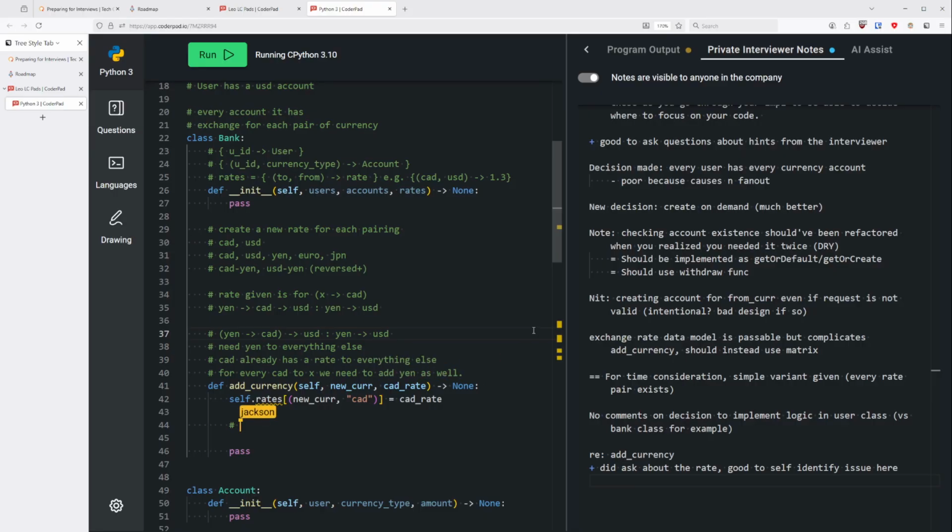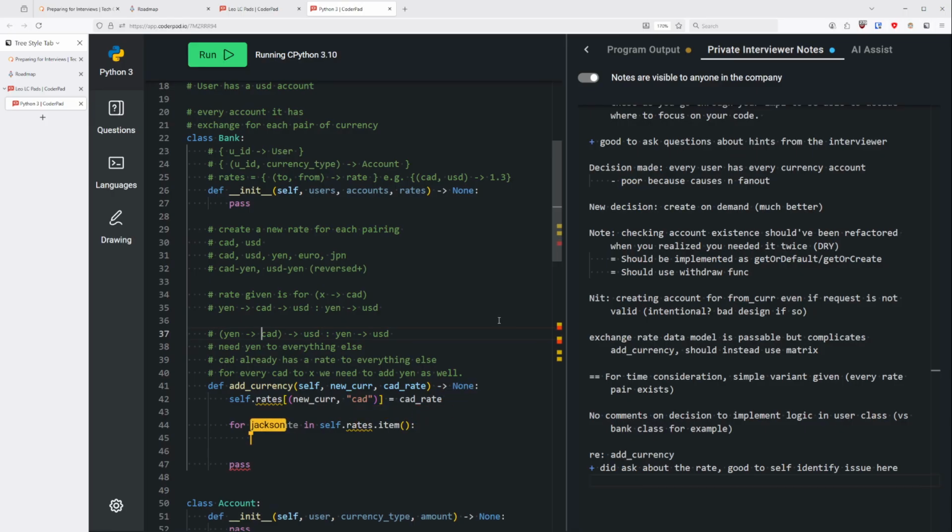Okay, I understand the goal. So for every... I need to iterate through the keys. I guess I'll need the rate as well, actually. So for every key and rate in the rates, I think it's items, right? If you want the key and the rate. Yeah, items, plural. Okay. Thank you.